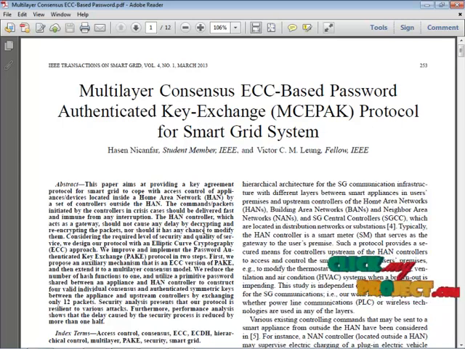Typically, the home area network controller is a smart meter that serves as a gateway to the user premises. Such a protocol provides a secure means for controllers upstream of the HAN controller to access and control the smart appliances in user premises, for example, to modify thermostat settings in the home heating or air conditioning system during a brownout.